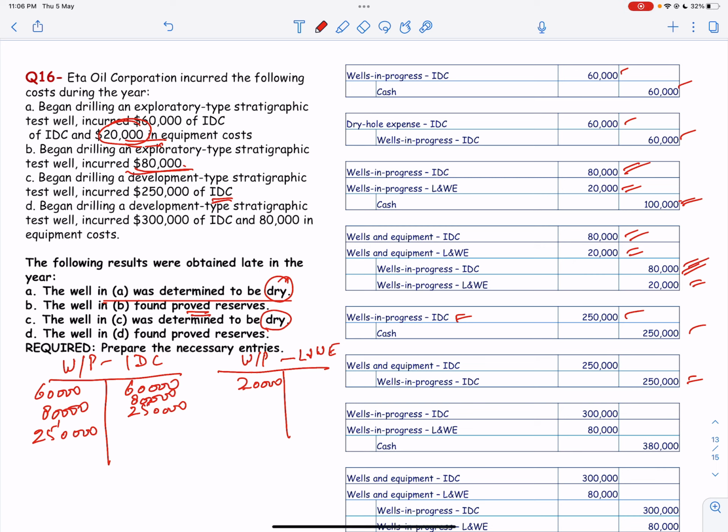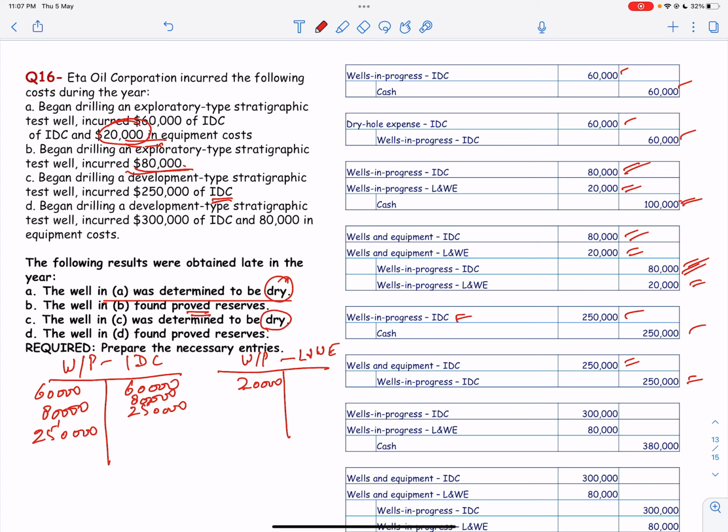So wells in progress is credited, and wells and equipment intangible drilling cost is debited. Then we go to number D.